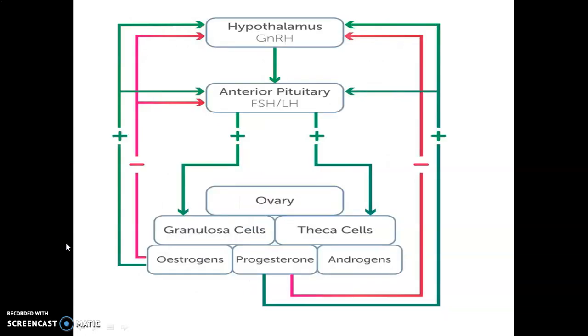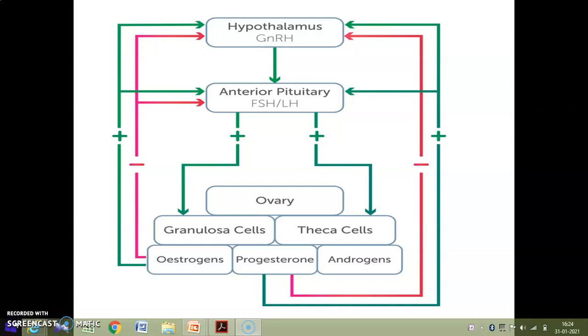Next is about the ovary, female hormones. Females have a pair of ovaries, the primary female sex organ, which produces one ovum during each menstrual cycle, and it produces hormones called estrogen and progesterone. After ovulation, the ruptured follicle is converted to a structure called corpus luteum which secretes progesterone.